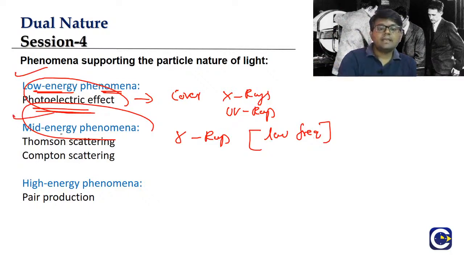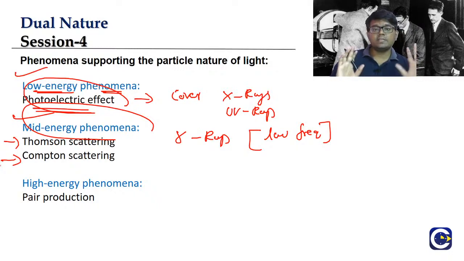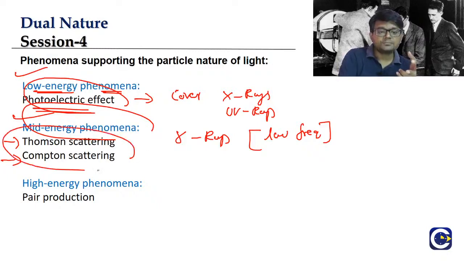So in the mid energy phenomena we have two experimental observations. One is called the Thompson effect and the second is called the Compton effect. It's sufficient if you know the names of these. We don't really need to detail out what these effects are. So the other phenomena that support the particle theory of light: one is the Thompson effect, second is the Compton effect. These two happen in the middle energy range.